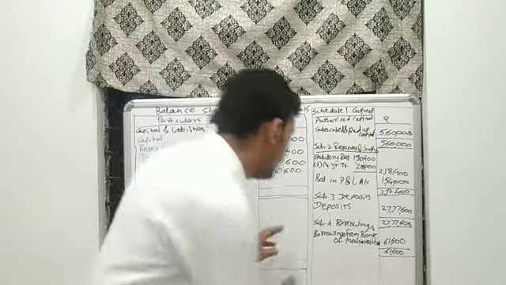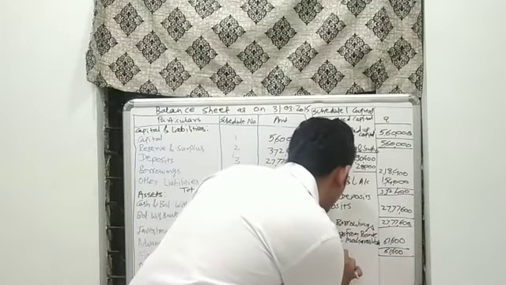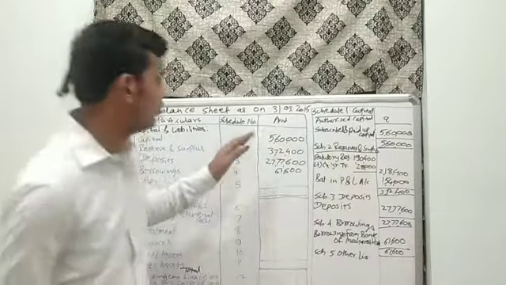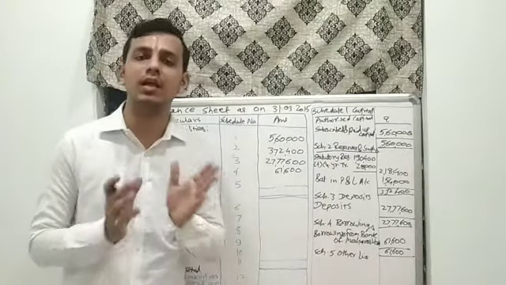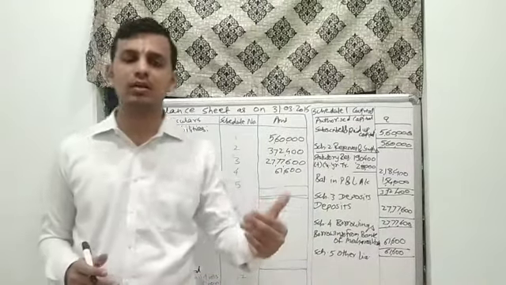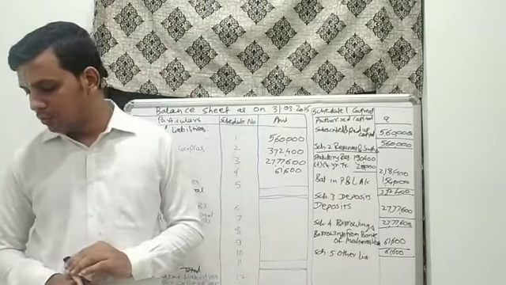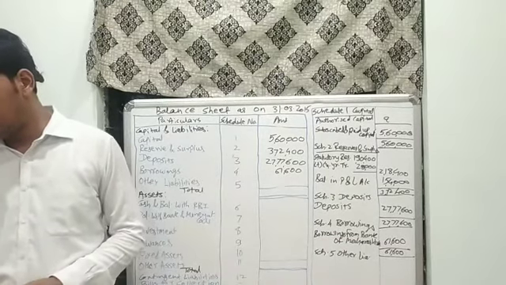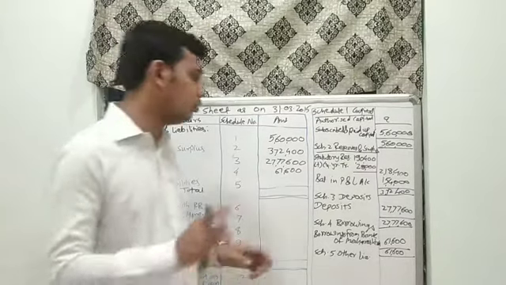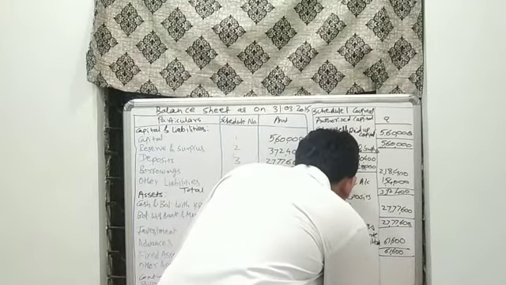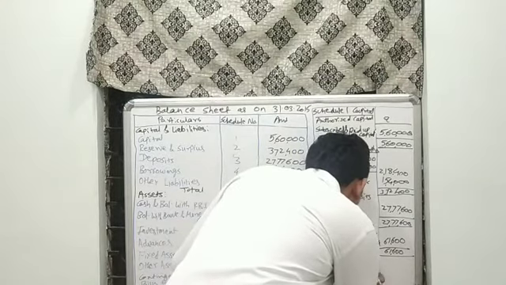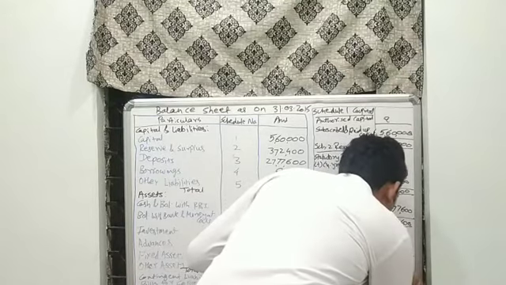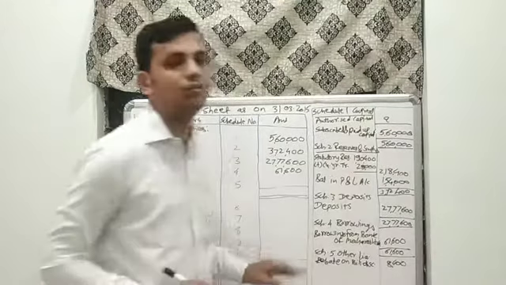Then the last segment would be for schedule 5, other liabilities. Apart from all this liability, we have to see if there is any other liability which has been left in the trial balance or in the adjustment. Those liabilities we have to take here. The very first liability here is rebate on bill discounted, which has been provided in the adjustment. 8,400 was the amount of rebate which we have to take here.